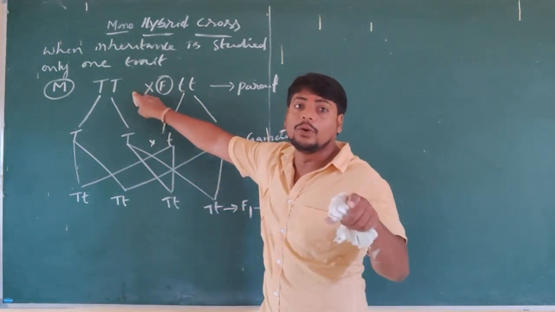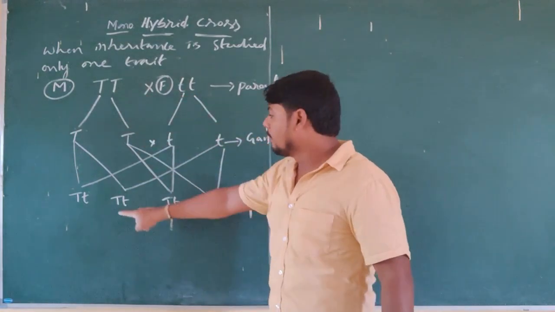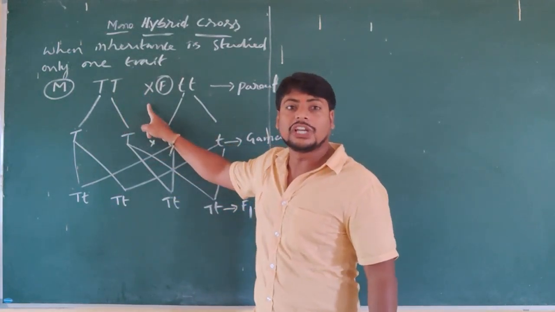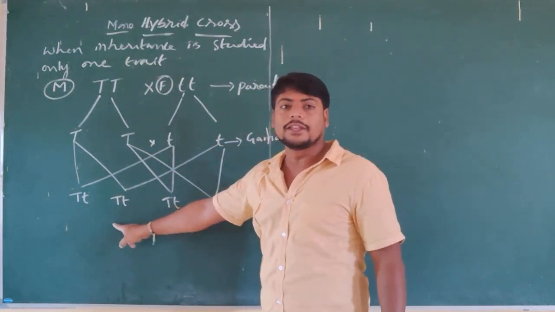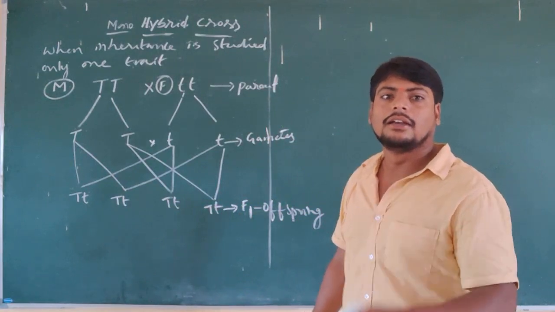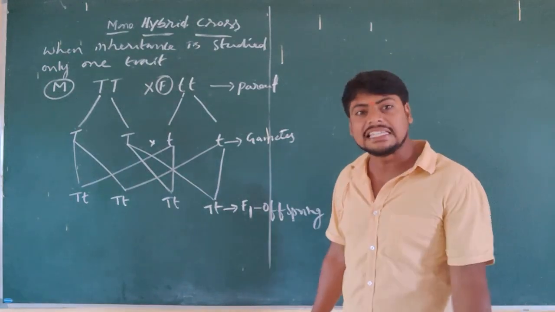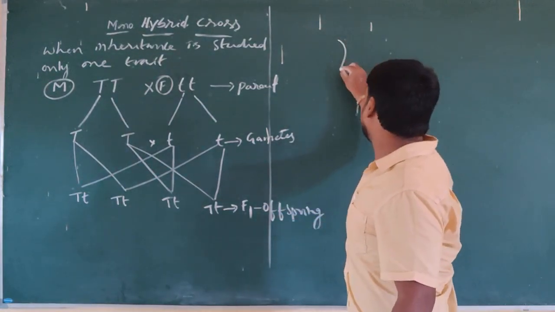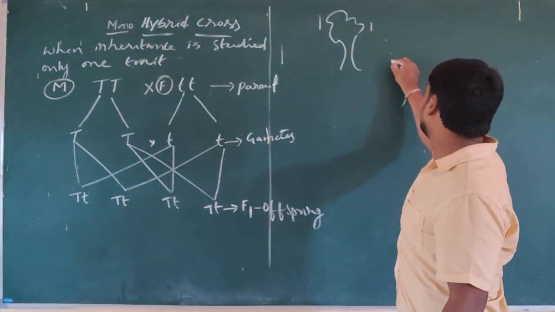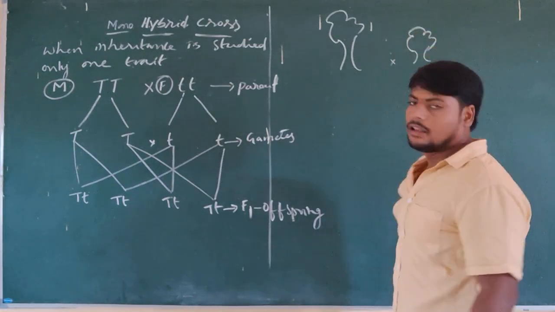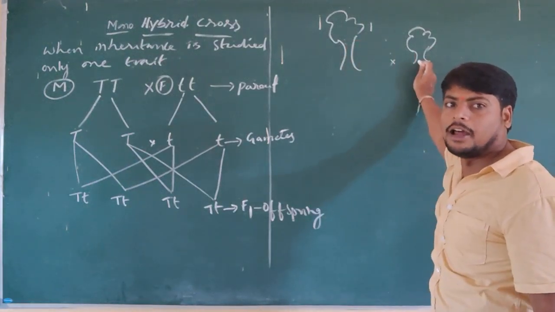We didn't get either completely pure tall or completely pure short plants. But what we got in the F1 generation is a mixture of tall and short alleles, and the offspring are all heterozygous dominant. Physically, for example, this is a tall plant which is crossed with a short plant. The tall is shown with capital letters, and the short plant with small letters.